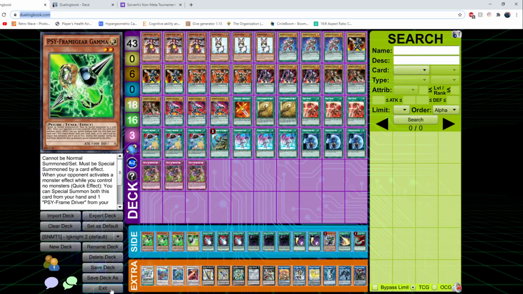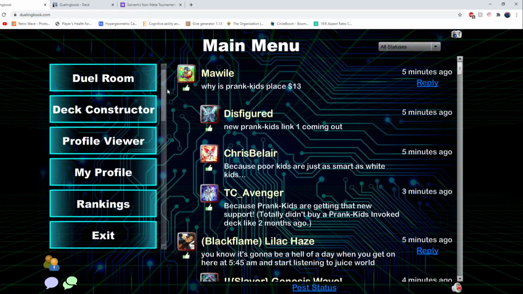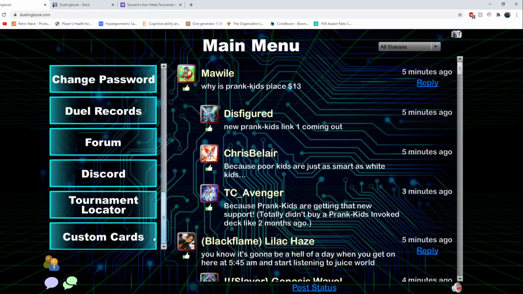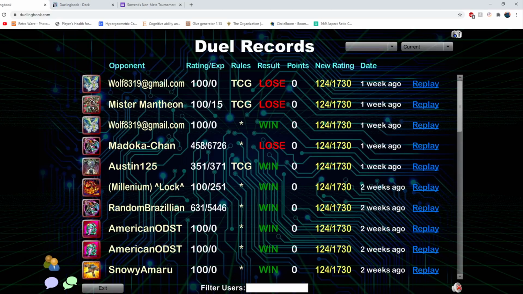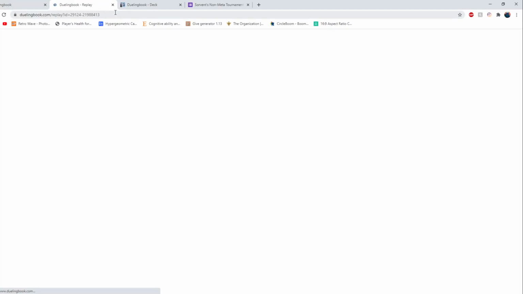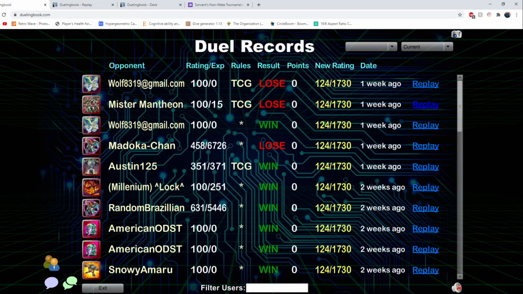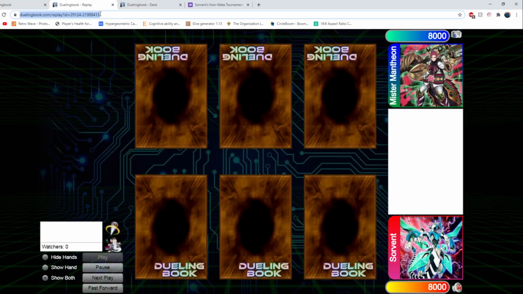Another thing that I do want to mention is if you scroll all the way to the bottom and you hit dual records right here, this is how you get replays. This will show all of the replays that you've played for this entire format. Whatever your replay is against your opponent, say I played against Mr. Manthanon right here, this is the replay. It'll show you everything that we did in that game.